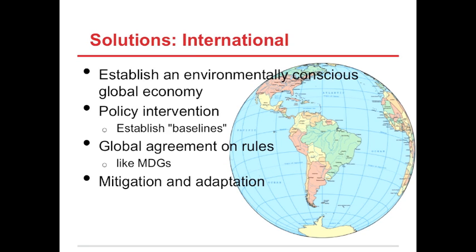Perhaps one of the hardest things would be to find solutions that the whole world can agree to. First of all, establishing an environmentally conscious economy would be key. Secondly, policy interventions to establish baselines on carbon emissions, plastic consumption, and methane gas emissions should be implemented. A global panel, much like the panel that created the Millennium Development Goals, should be created to put a deadline on these policies. Lastly, mitigation and adaptation possibilities should be taken into account.